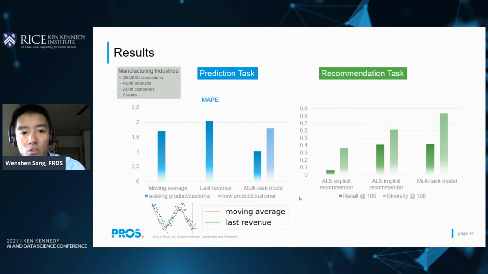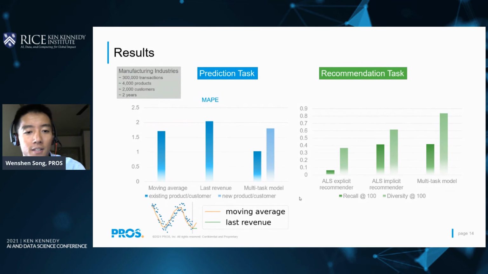Here are some results of real-world transaction data from manufacturing industries. We have 3 million transactions with about 4,000 products and 2,000 customers, and the time range is about 2 years. And we compare the results of the multitask model with other single task models. For the prediction task, our references are a moving average predictor and the last revenue predictor, which just predicts a flat line using the last revenue of history, as shown by this green line.